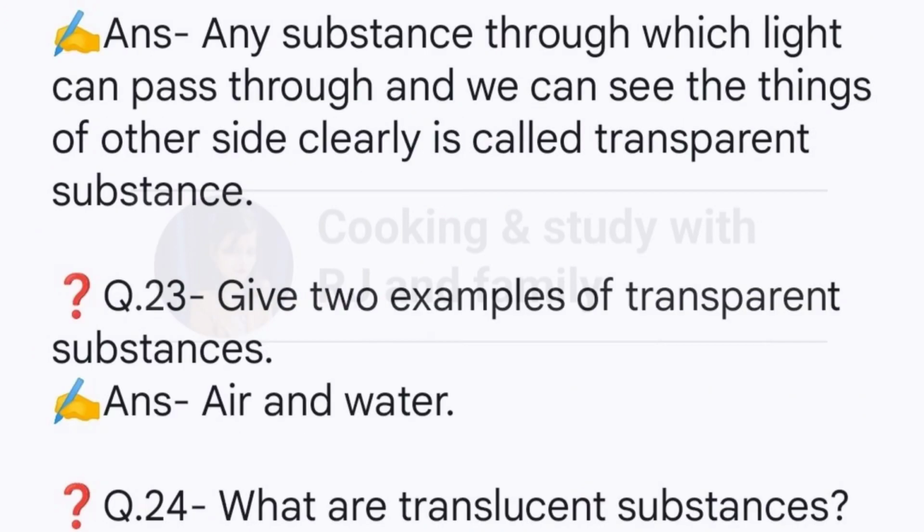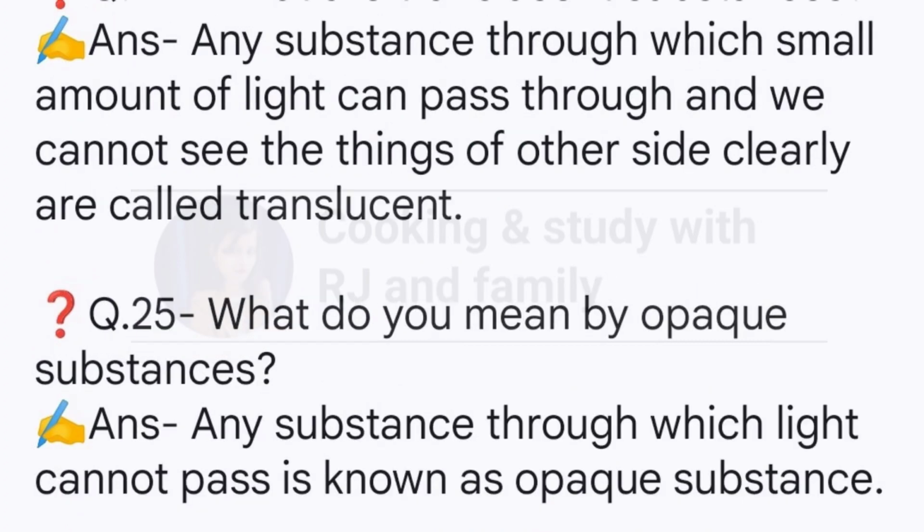Question 22: What do you mean by a transparent substance? Answer: Any substance through which light can pass through and we can see the things of the other side clearly is called transparent substance. Question 23: Give 2 examples of transparent substances. Answer: Air and water. Question 24: What are translucent substances? Answer: Any substance through which small amount of light can pass through and we cannot see the things of the other side clearly are called translucent.